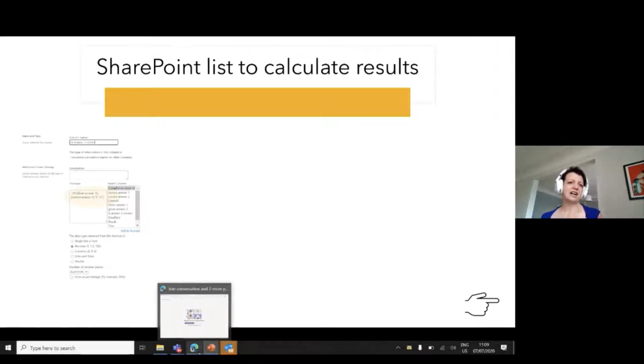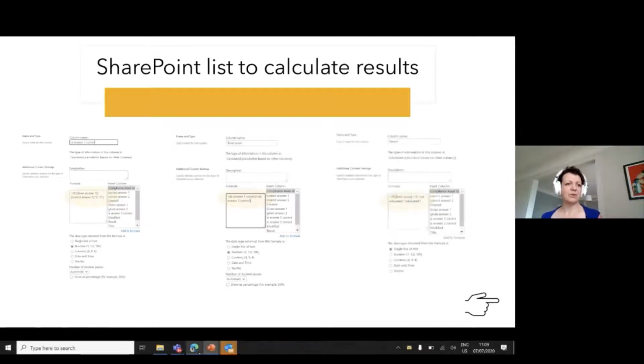And I needed just 3 columns for that. So is the answer correct? What is the total score and what is the result? So is it educated or not educated?